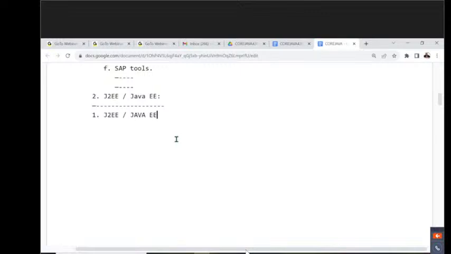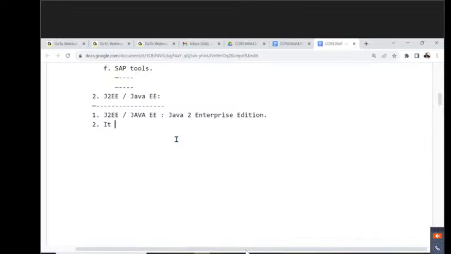J2EE or Java EE, the abbreviation if you observe this, is Java 2 Enterprise Edition. What is this actually? What will it provide? J2SE has provided only the fundamentals of Java, right? Similarly now, what is J2EE providing actually?